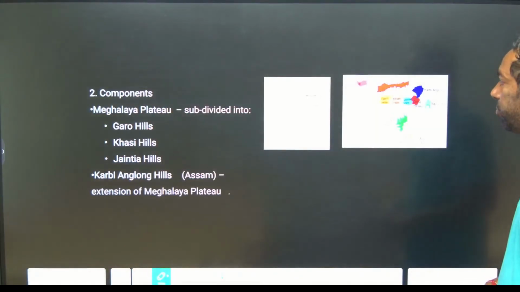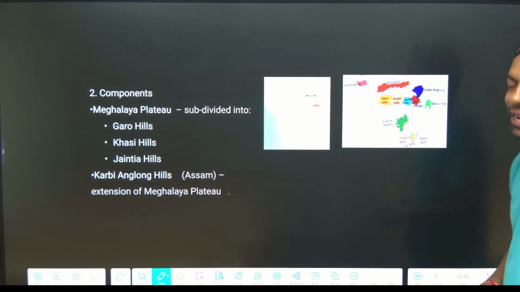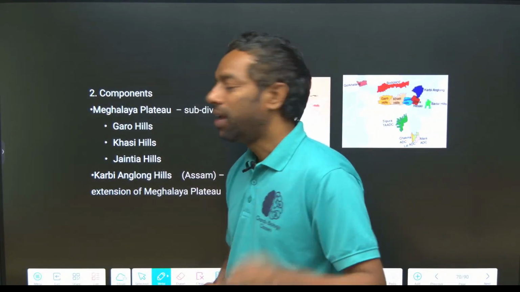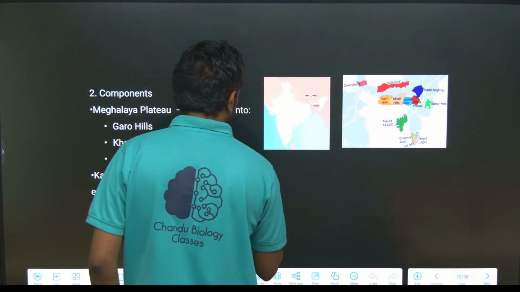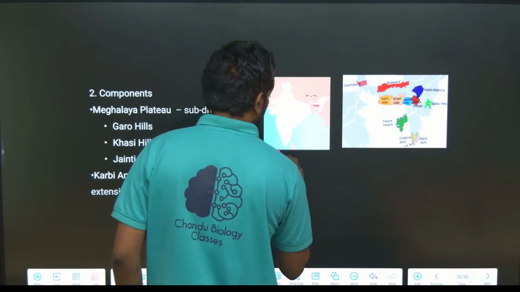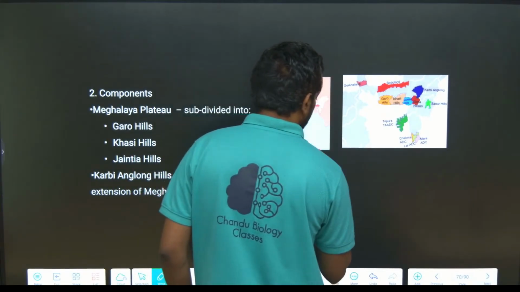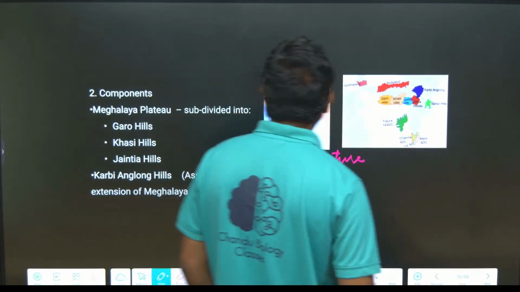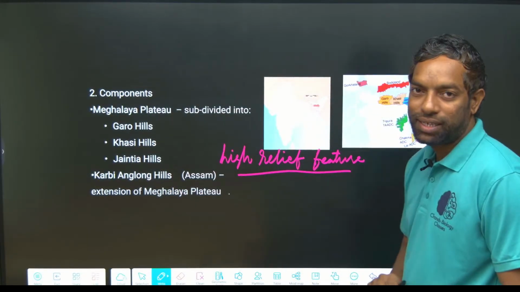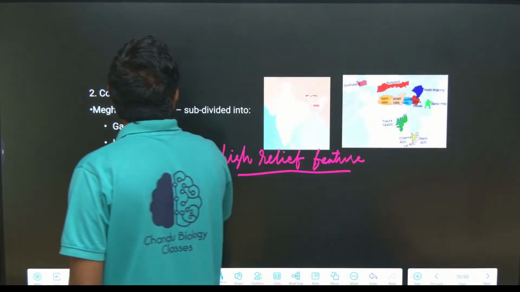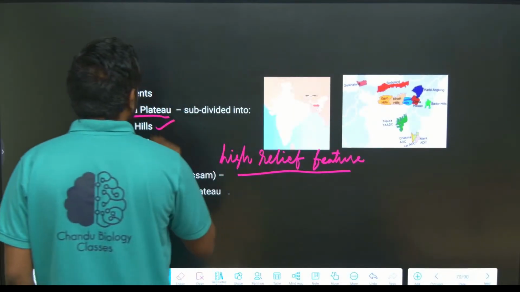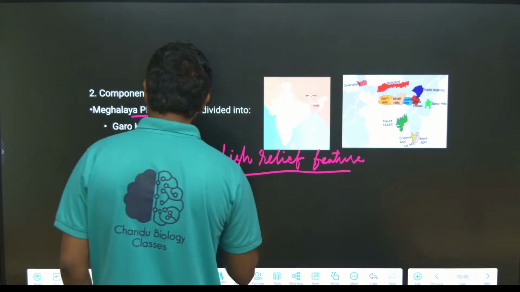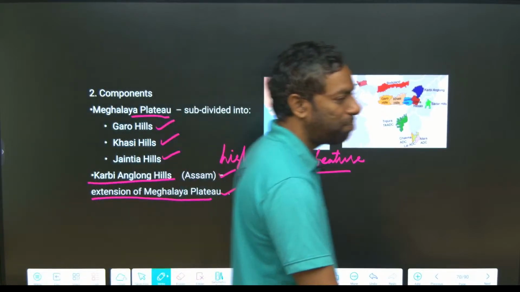There are certain hills in the plateau. Plateau means there are hills also, with high relief features. High elevation features are there in the northeastern plateau, mostly in the Meghalaya plateau, which is divided into Garo Hills, Khasi Hills, Jaintia Hills, and the Karbi Anglong Hills of Assam, extending to the Meghalaya plateau.